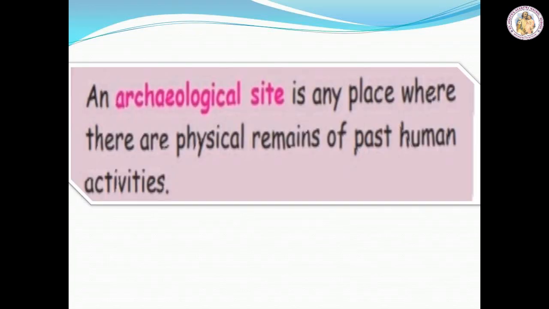An archaeological site is any place where human activities took place. For example, if you are digging the ground, you can get many particles. The place where we are digging is called an archaeological site.